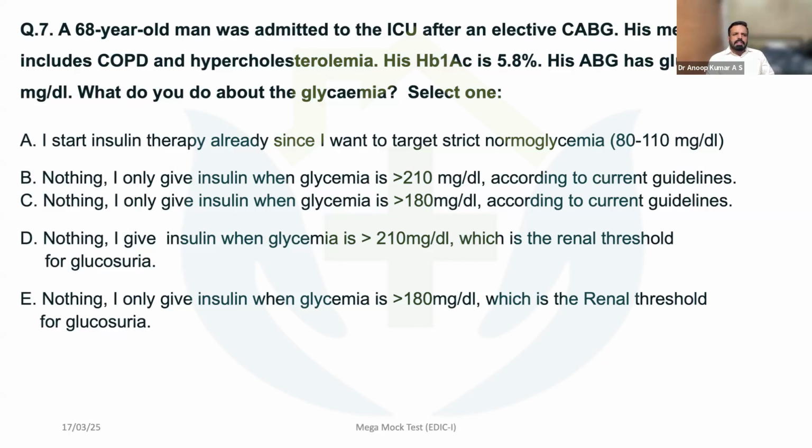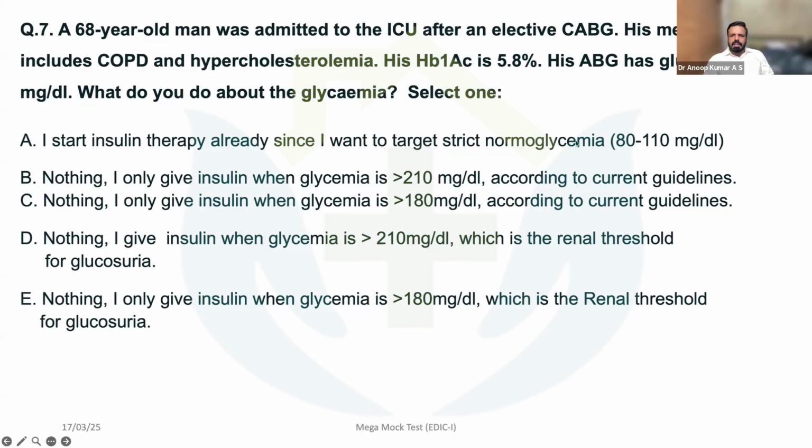The seventh question: a 68-year-old man was admitted to the ICU after an elective CABG. His medical history includes COPD and hypercholesterolemia. His HbA1c is 5.8%, which means well under control. His ABG shows a glucose of 150 milligrams per deciliter. What do you do about glycemia? Select one. So I start insulin therapy already since I want to target strict normoglycemia.